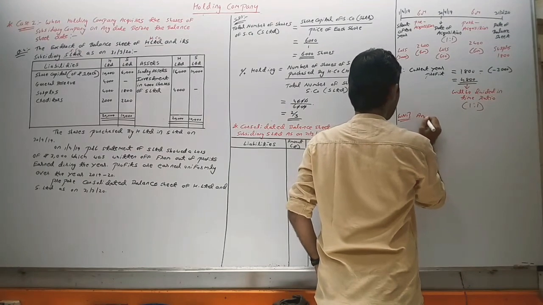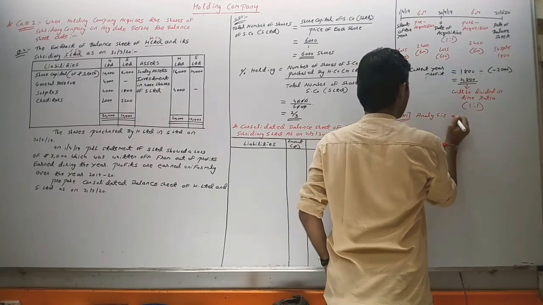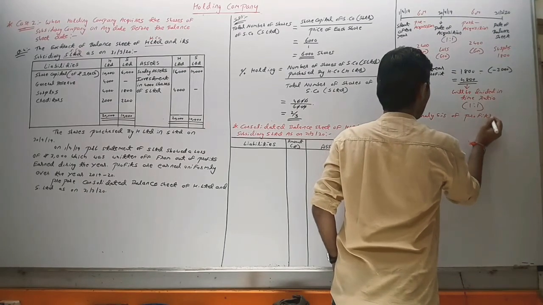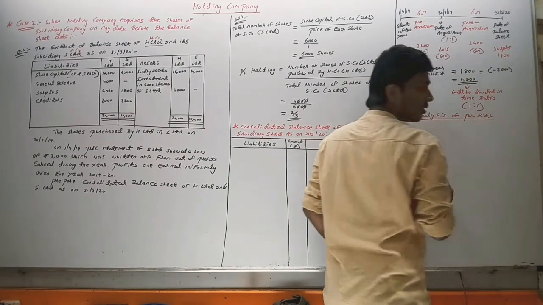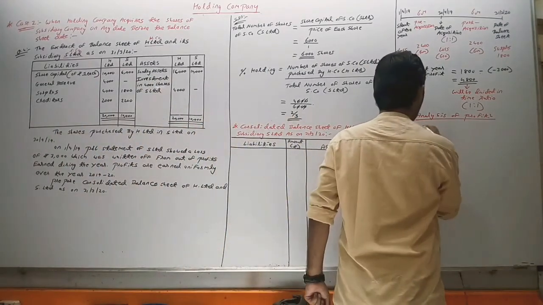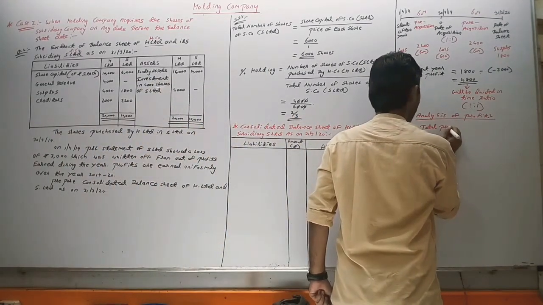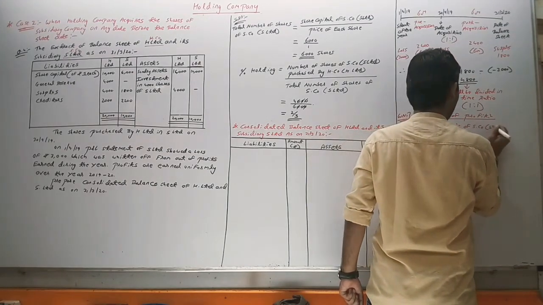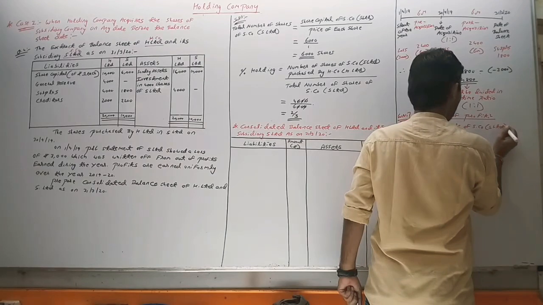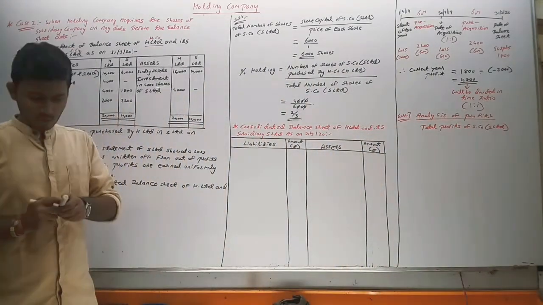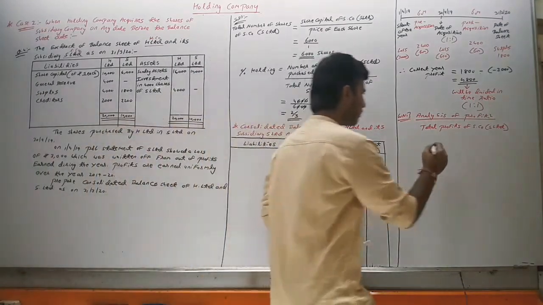Okay, now the next step is working note number 1, which heading is analysis of profit. Okay, in analysis of profit, what do we do? Total profit of subsidiary company S Limited will be divided into two parts, pre-acquisition and post-acquisition.